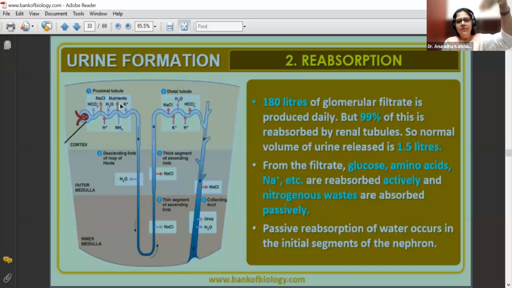Pressure concept is your counter current method. Because see, the flow of these filtrates will be in this particular direction, while the vasa recta blood is moving in this direction. So what is happening? In opposite direction, when the force is going to be there, then what will happen? Efficiency of exchange will increase. That is called as counter current method. Okay.